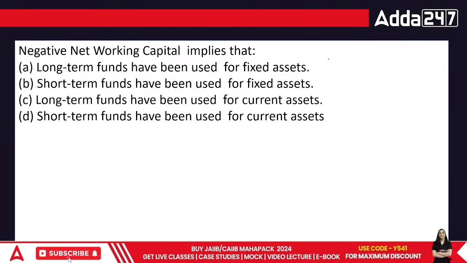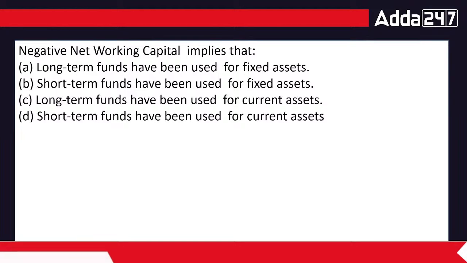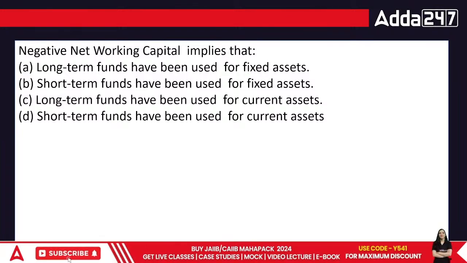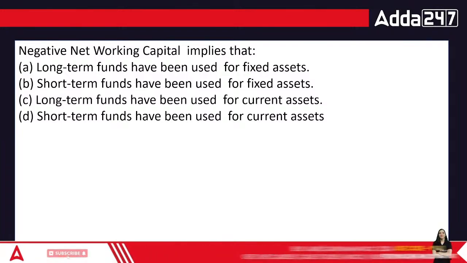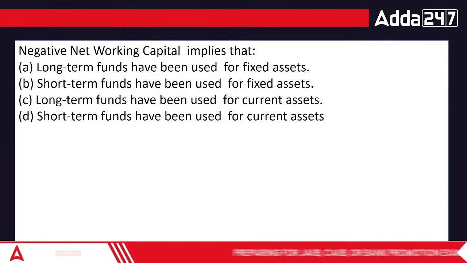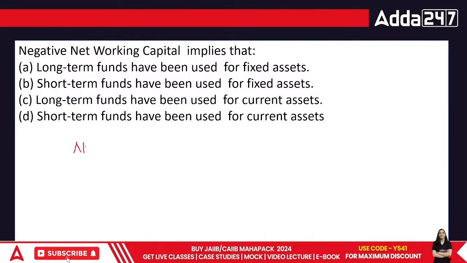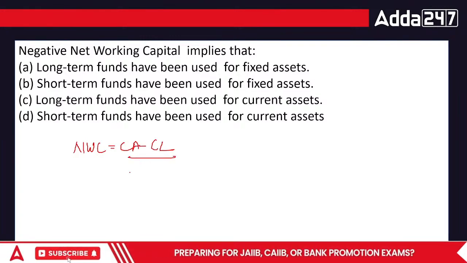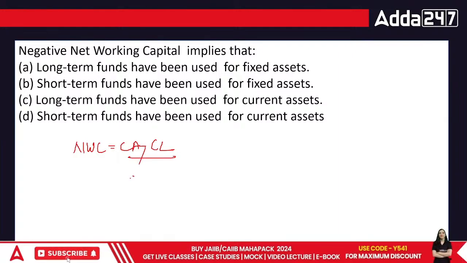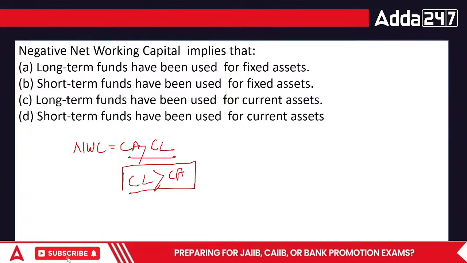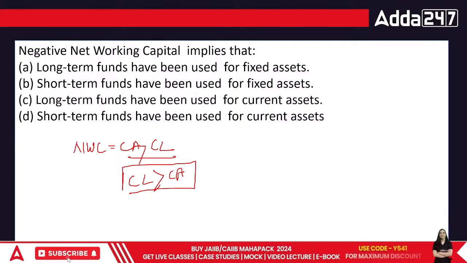Okay. Negative net working capital. What's the full form of net working capital, everyone? What do you mean by the term net working capital? Net working capital is equal to CA minus CL, current assets minus current liabilities. And if this is negative, it means my CL is greater than my CA. My current liabilities are more than my current assets, which is again not good for the organization.